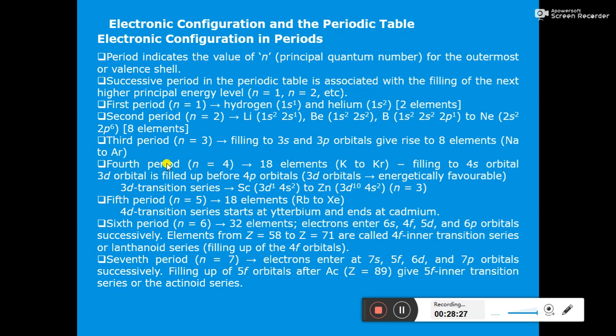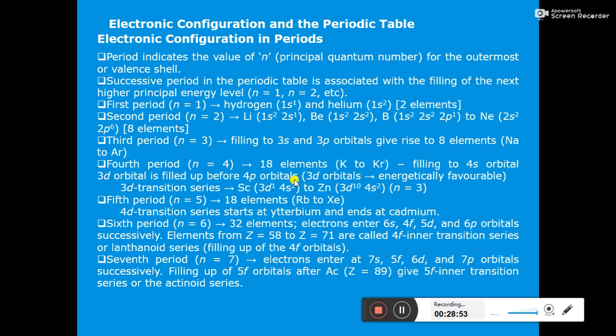Then in the fourth period n will be equal to 4, and in the fourth period there will be 18 elements from potassium, that is K, to krypton, Kr. So here there will be filling of electrons in the 4s orbital, then the 3d orbitals will be filled, and thereafter the 4p orbitals.